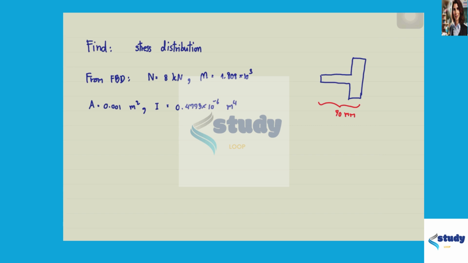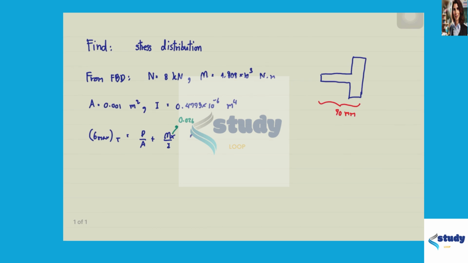1.808 times 10 to the power of 3 Newton meter. And from the cross-sectional area, we can find A and I as follow. So the maximum tensile stress of this section occurs at P over A plus Mx over I, where x is 0.026 meter.